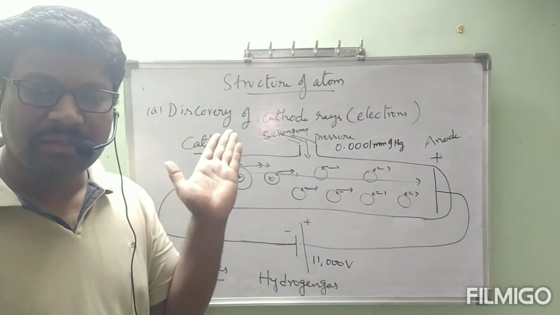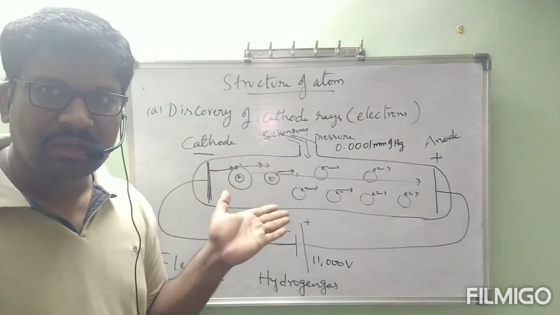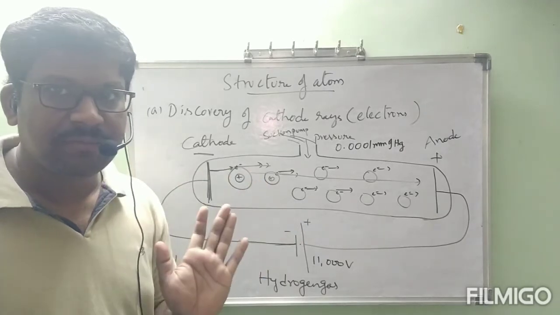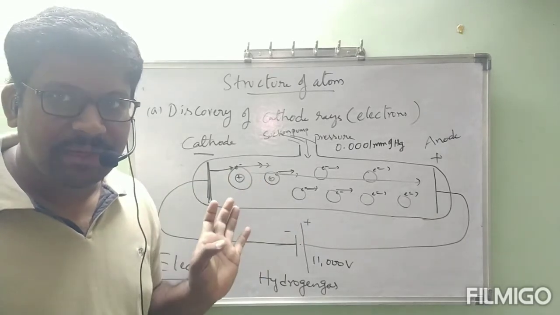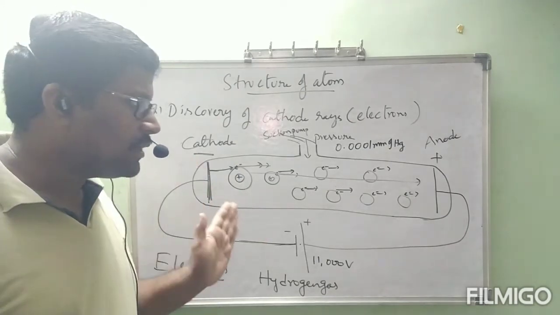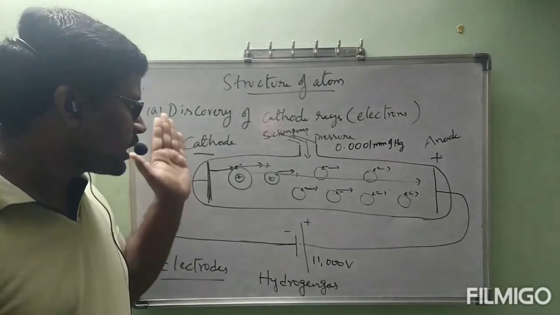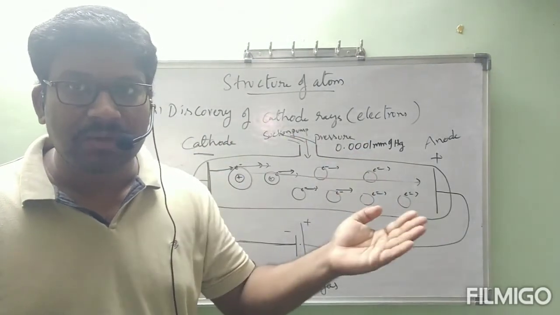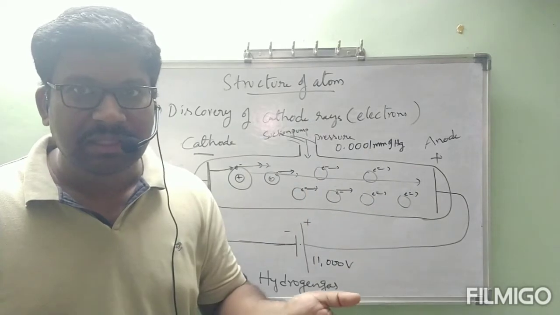Same as what happened in the photoelectric effect, here also the particles which are coming out from the hydrogen atom, we cannot see them. We are conducting one experiment. Is it correct or not? Okay. Those particles which are coming out are moving from cathode to anode. Sir, how can we recognize that they are moving from cathode to anode? That one we will see in properties. That one we will understand.